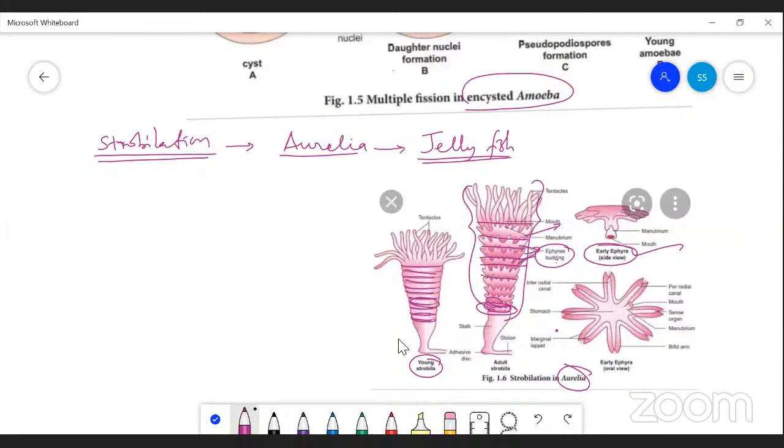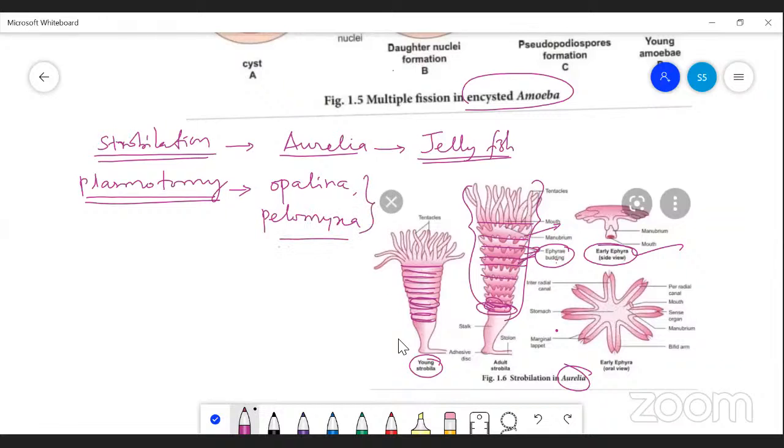And another one is called plasmotomy. Next one is called plasmotomy. Plasmotomy is the asexual method of reproduction seen in organisms like Opalina, and also organisms like Pelomyxa.